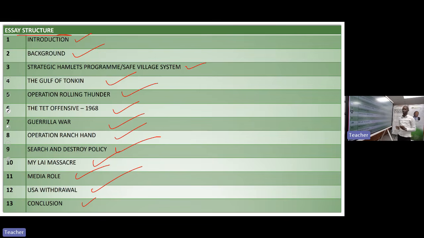When you have started with this essay structure, you already know that you are expected to write 13 paragraphs in your essay. Now, you can see what you have written, and when you count the paragraphs, they are 10. It is easy for you to remember that you are expected to write 13 paragraphs, which means there are paragraphs that you have left behind. You are able to go back and check which paragraph you have left behind in your essay. I hope I'm making sense. Let's start looking at the first aspect, which is the introduction.